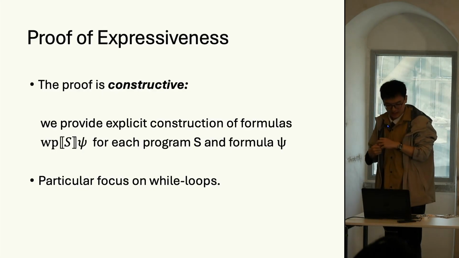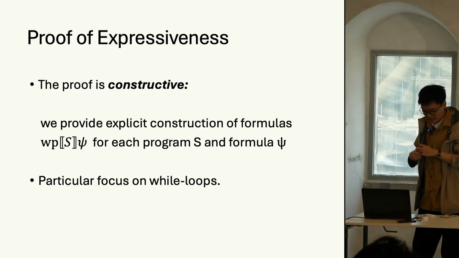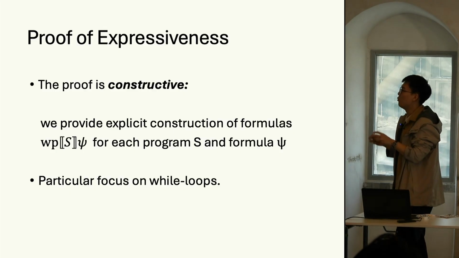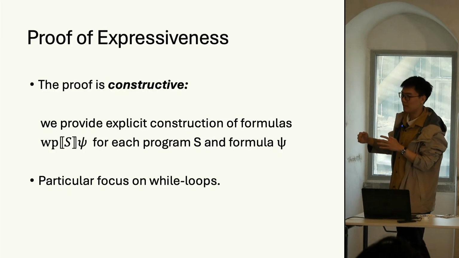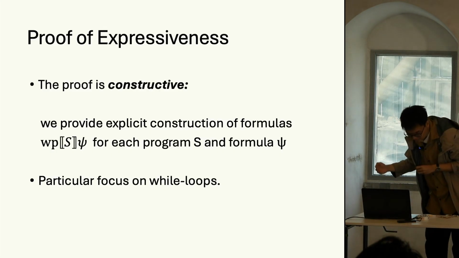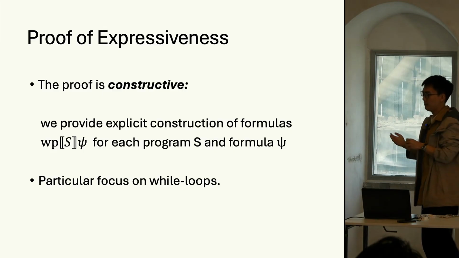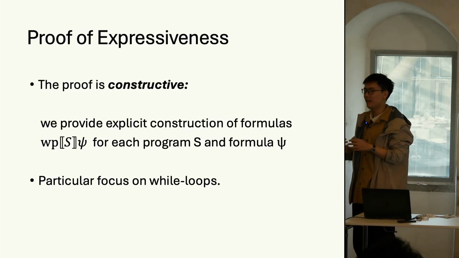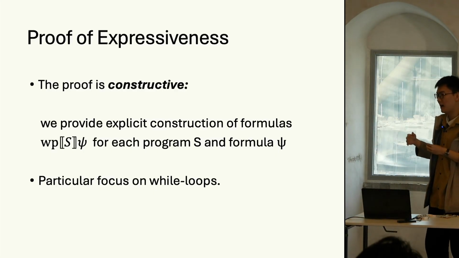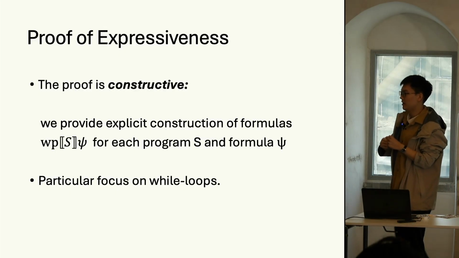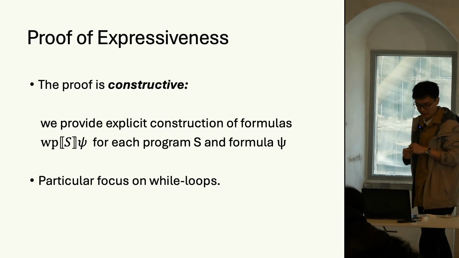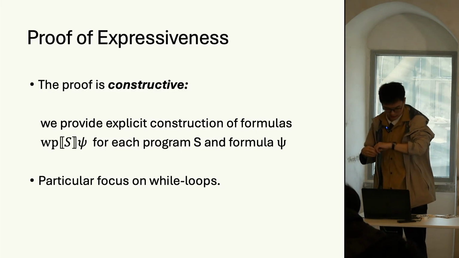Overall, the proof is constructive, which means we provide an explicit construction of the weakest precondition for every program statement and the general postcondition per se. Since the weakest preconditions for program statements other than while loops are more straightforward and can be obtained by directly extending classical techniques, we will put particular focus on the construction for the weakest preconditions of the while loop.